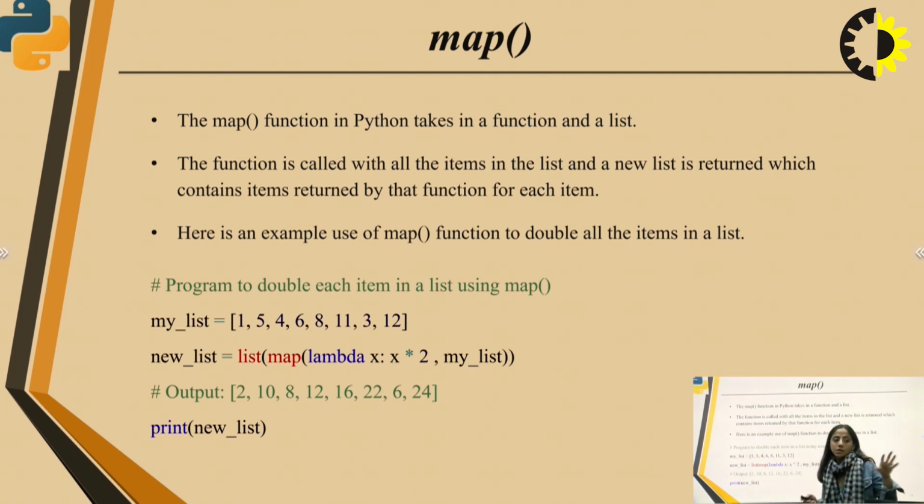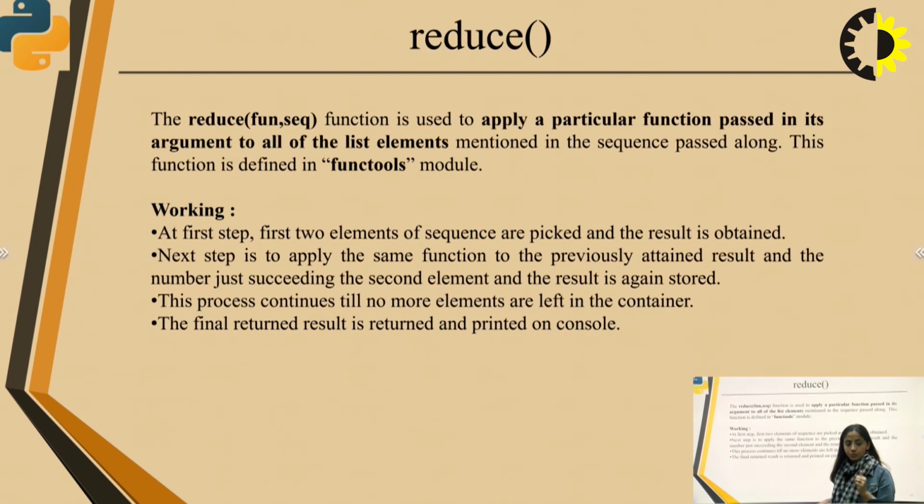For example, a list is mylist equals 1, 5, 4, 6, 8, 11, 3 and 12. A new list we want to create which provides the double of the items present in the original list. So what we will do, we will map them and make them twice the initial values.